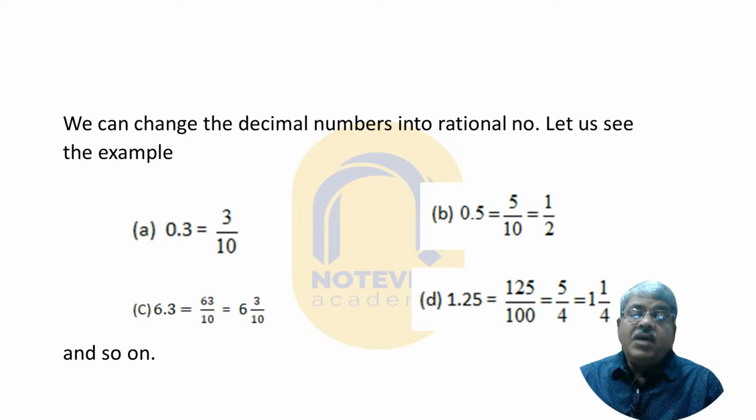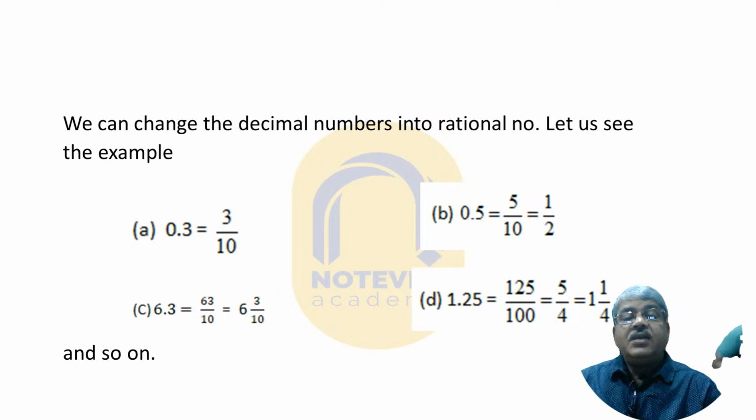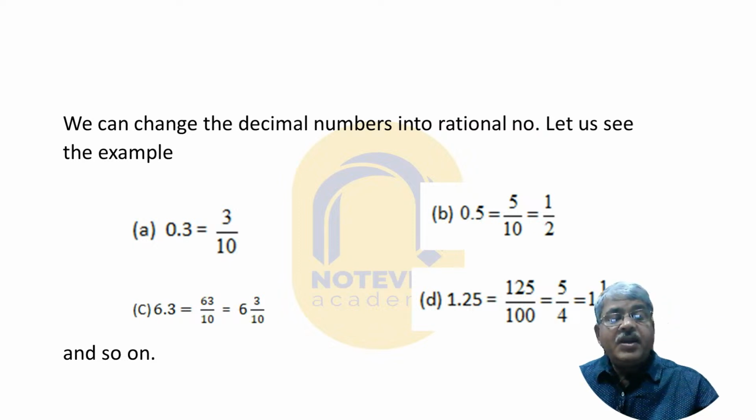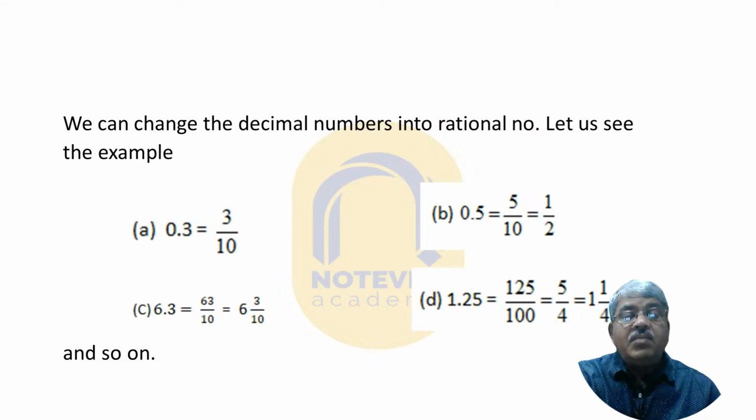Now you see, we can change some decimal numbers into rational numbers. Previously we understood how to change rational numbers into decimal numbers. Now you see here the thing 0.3. These are decimal numbers. You can change them into fractional numbers. 0.3 is a rational number.